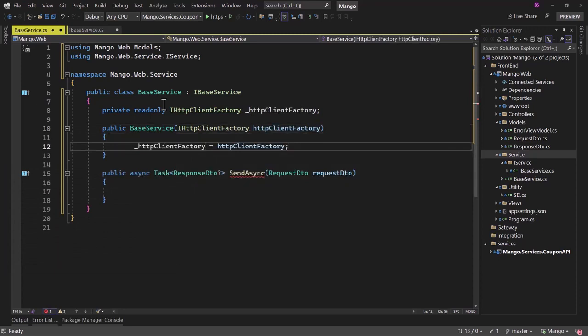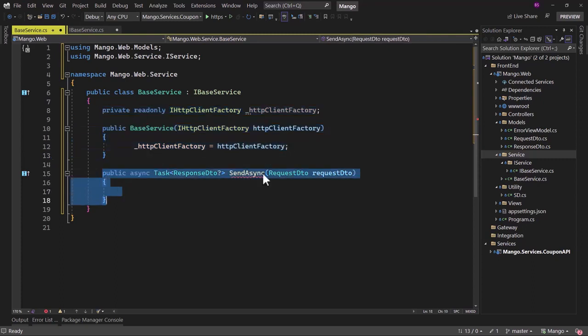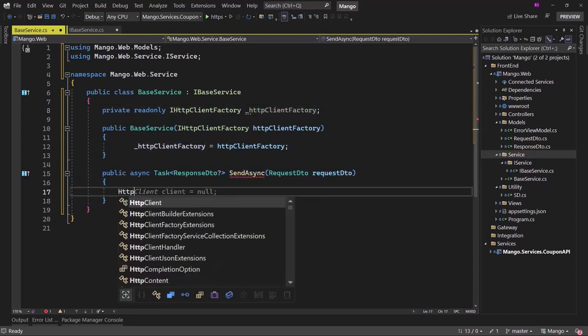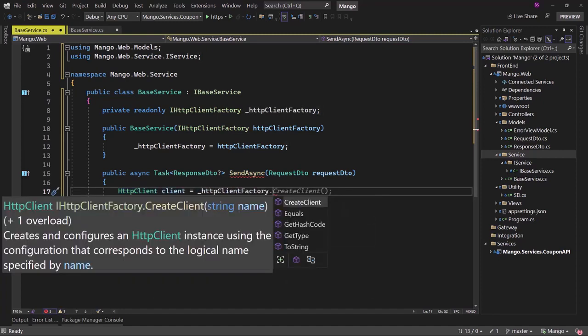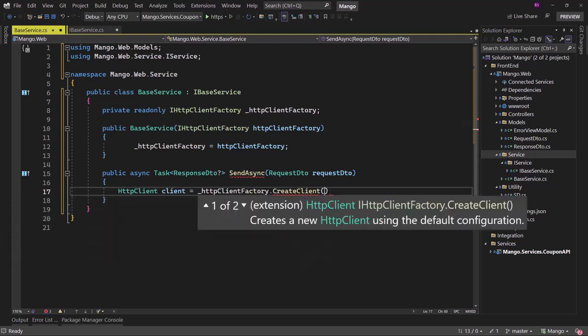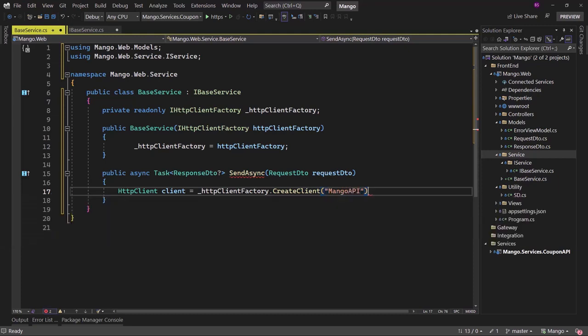Now right now we have not configured our application with the client factory. I will do that later on, but right now I have directly injected the client factory, and let's say it will give us the correct implementation of what exactly we want, and the only thing that we want to focus on right now is writing the method to make that API call using the client factory. From the client factory, we have to create a client itself, and that will be on HttpClientFactory. We have a method CreateClient, and there we can give it any name. Let me call that MangoAPI.